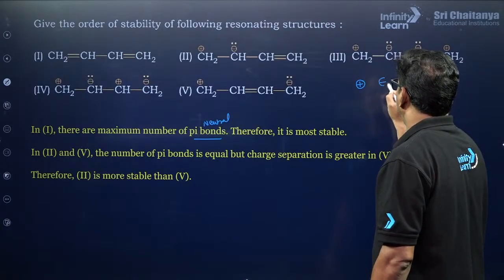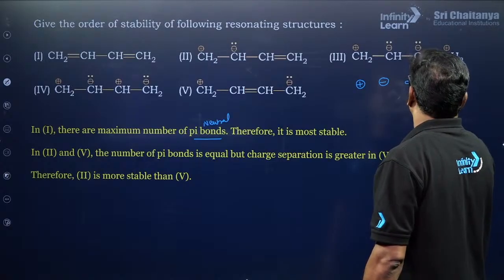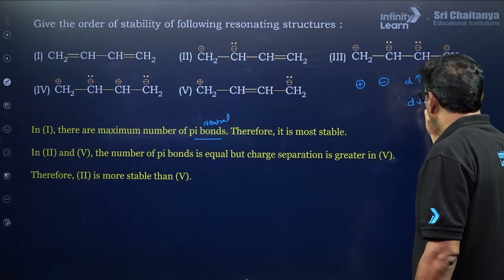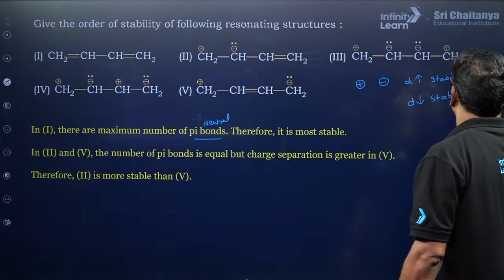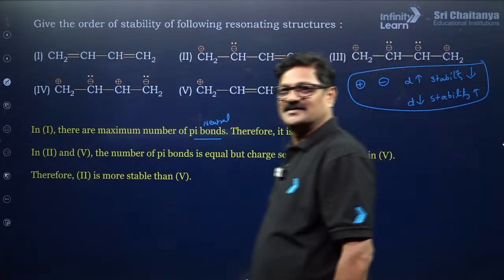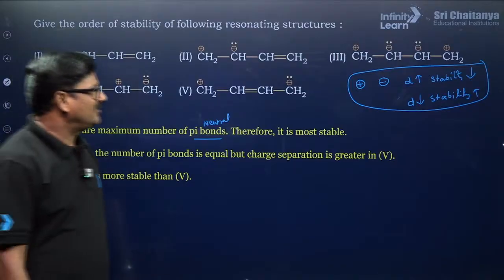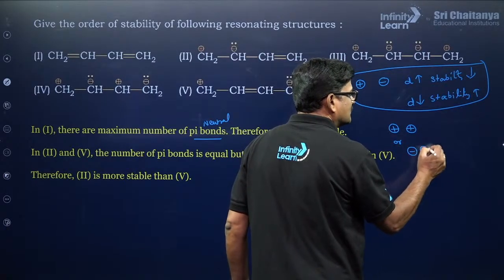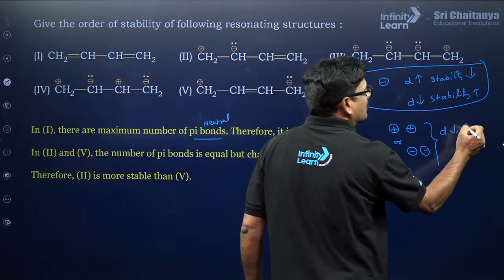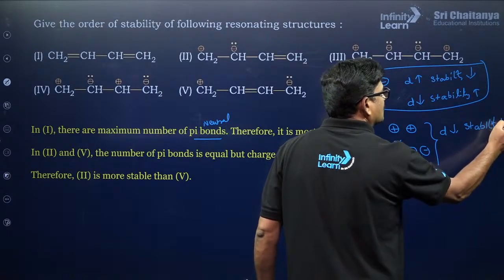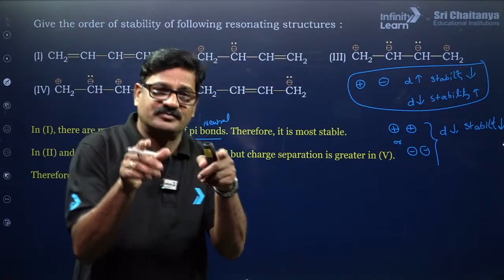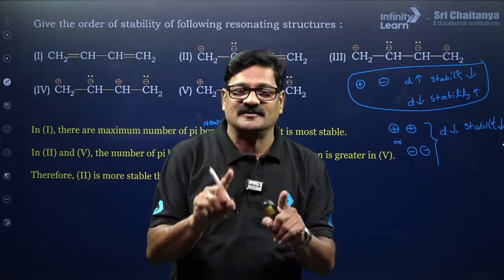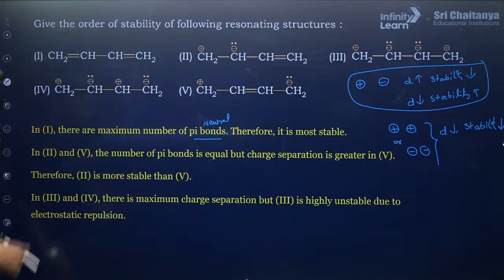The distance between the positive charge and the negative charge increases, and stability decreases. When the distance decreases, stability increases. This is the fundamental rule. Are you getting it? Clear? And whenever you see a positive charge and a positive charge, or a negative charge and a negative charge, the distance decreases and stability decreases. Two similar charges cannot be on side by side carbon atoms, highly unstable. Therefore structures 3 and 4